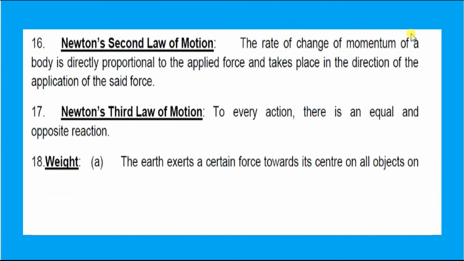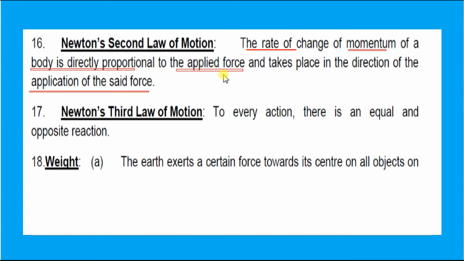Newton's second law of motion. The rate of change of momentum of a body is directly proportional to the applied force and takes place in the direction of the application of the said force. So what are the two things you have to remember? One is that the rate of change of momentum is directly proportional to the applied force, meaning how much force you are applying.